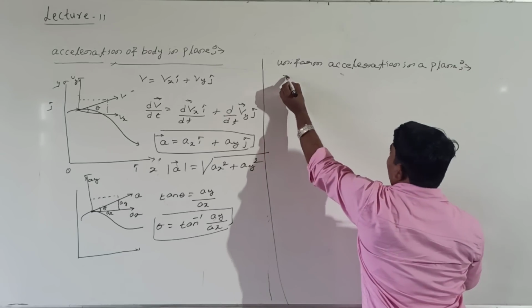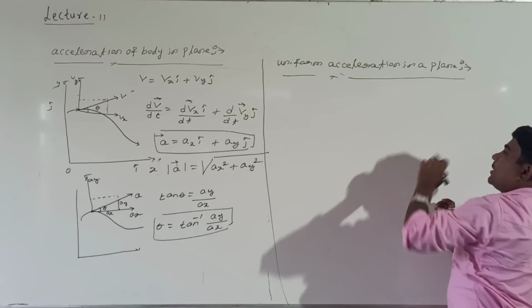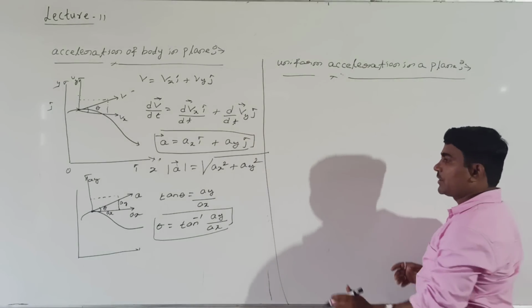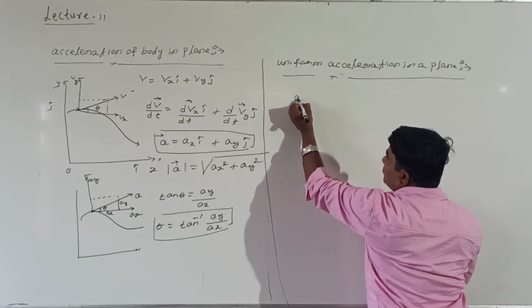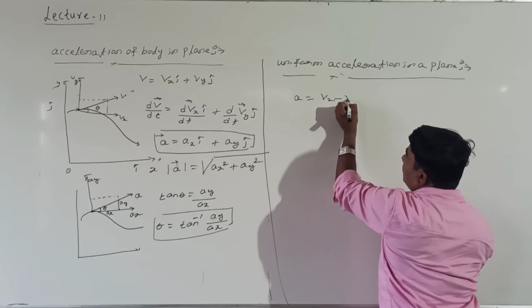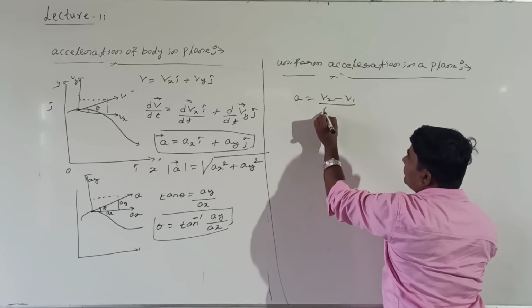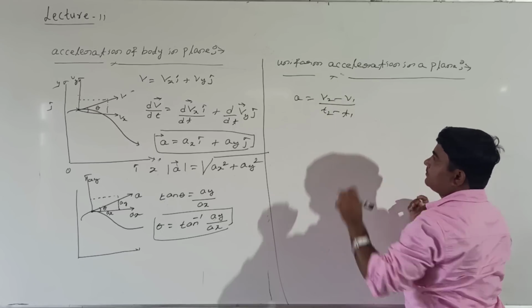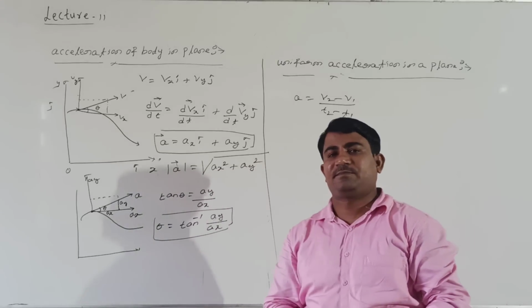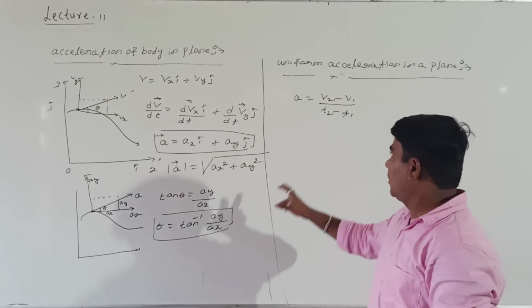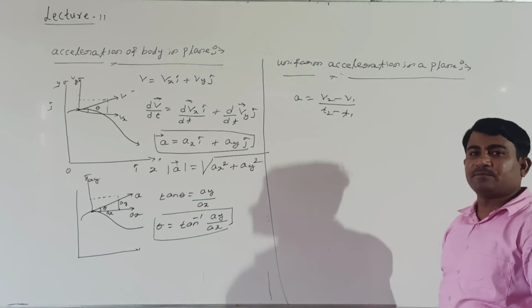Right. Look at it actually. How to represent uniform acceleration? Uniform acceleration means the change in velocity of the body remains the same. That we are calling uniform acceleration, change in velocity by time, right?